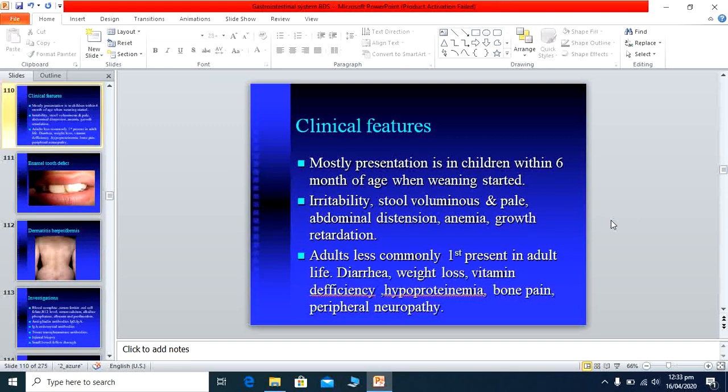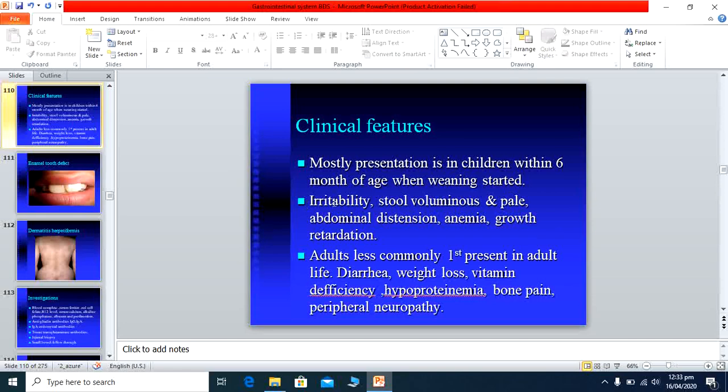So the clinical presentation mostly, as I have already told you, occurs in children within 6 months of age when you start the weaning. Previously the child was on milk, now at the 6th month of age weaning from milk to some cereals is started. Whenever the mother gives cereals to the child, the patient has the symptoms of celiac disease.